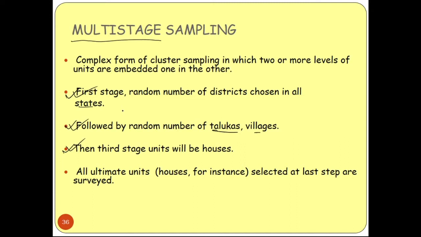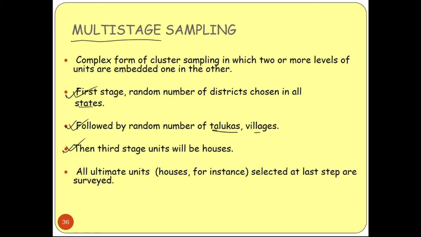So that means we are taking the broad area first. We choose randomly some districts, and inside the district we need to choose randomly how many villages or taluks, and after that we need to choose the houses. Okay, so all ultimate units, houses for instance, selected at the last step are surveyed.